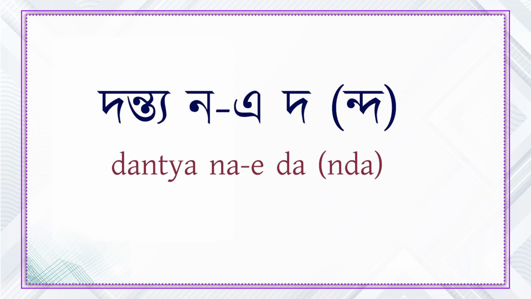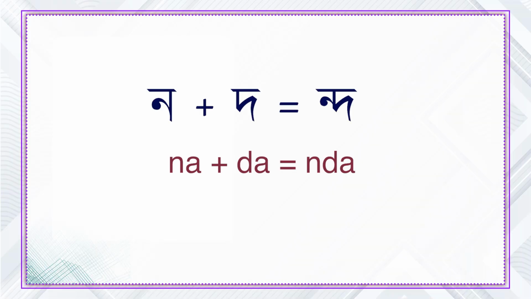Now we have the cluster Dontun Noi Doi. In a cluster consisting of Dontun No and Do, the former one, that is No, is modified.